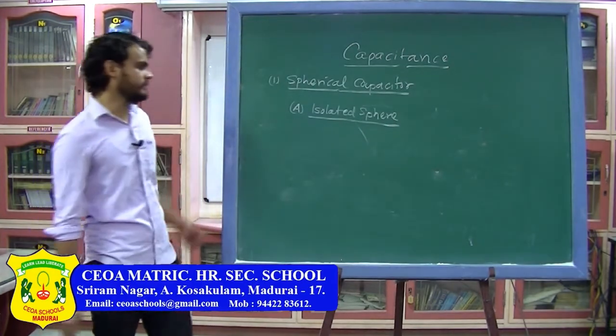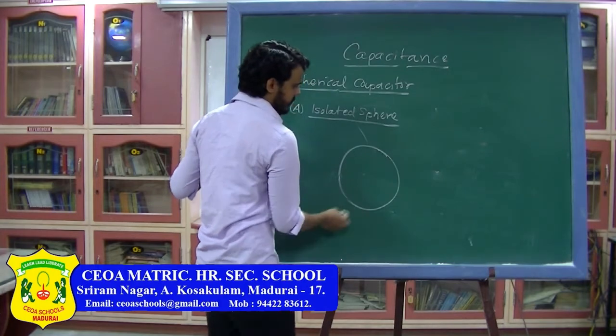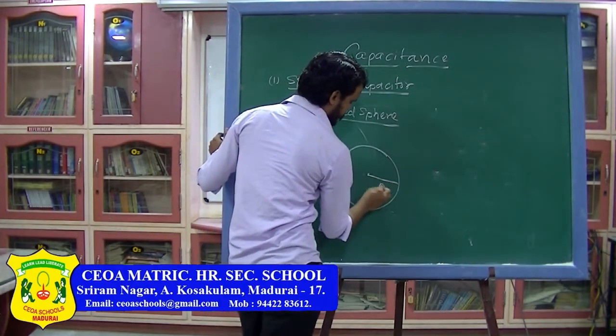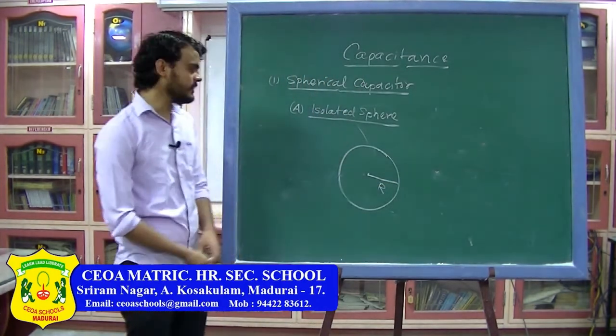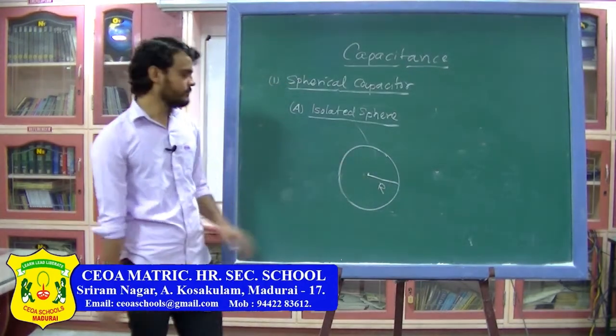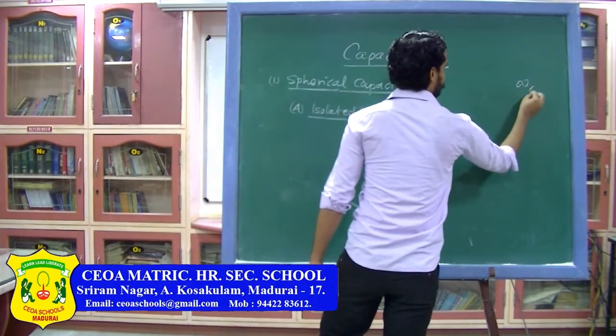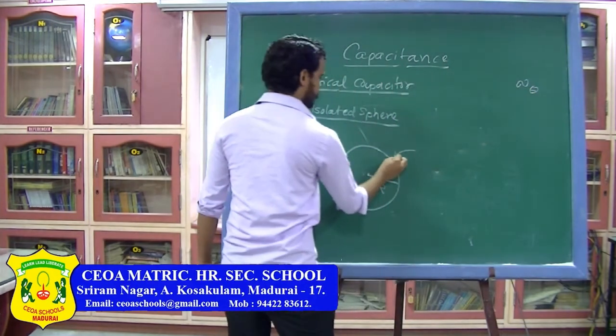So in the isolated sphere, assume there is a conducting sphere, and the radius of this sphere is capital R. Initially there is no charge on this conductor. What I do is, from infinity I bring Q charge and give the charge to this conductor.